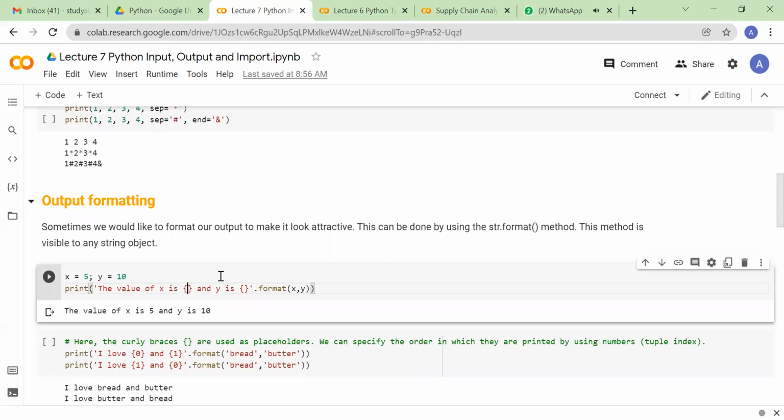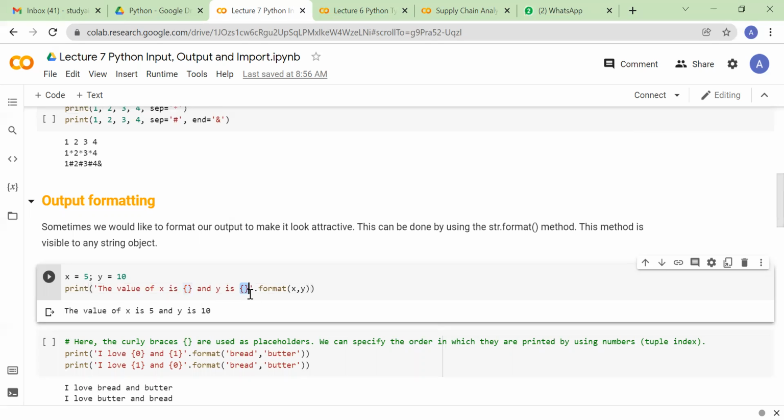Now let's see how we can print some complex instruction by combining a simple string with the variable, right? So I have defined here a variable x which is equal to 5, variable y which is equal to 10, right? And I have written this string, the value of x is curly braces and y is curly braces dot format x comma y. So what are these curly braces?